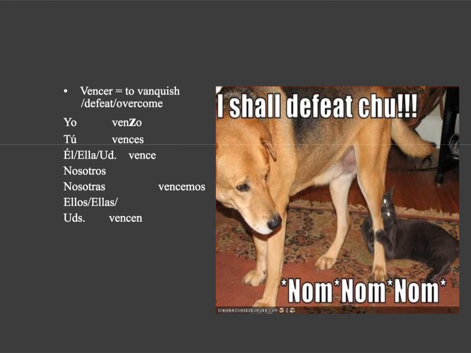Here's an example. Vencer, right? To defeat, to vanquish, to overcome. Yo form venzo. Z. Okay? Then the other forms are normal.